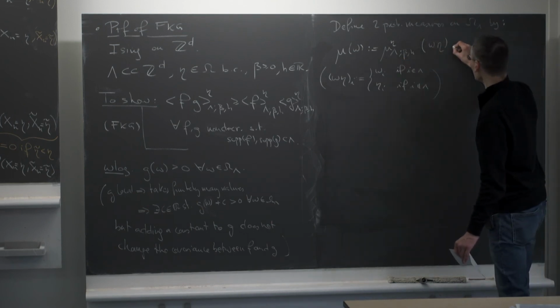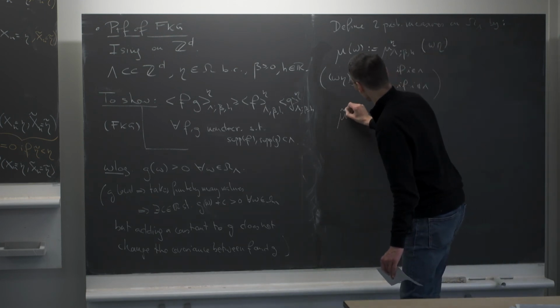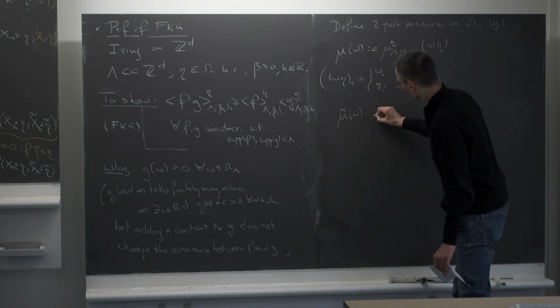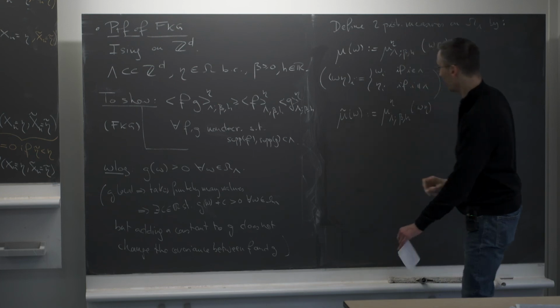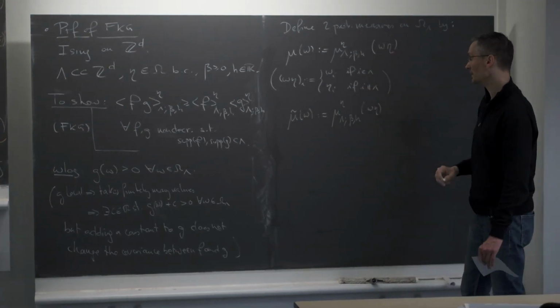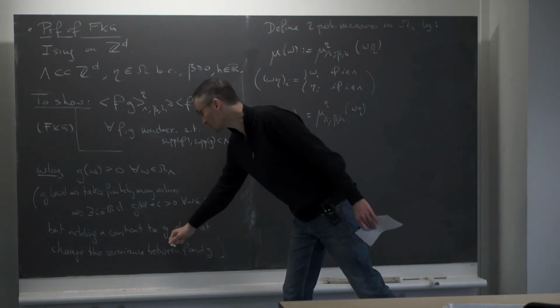And then for mu tilde, I'm doing something completely similar. Maybe I'll write it here. So for mu tilde, I'm defining the probability of observing omega, where it starts the same way. So it will be mu beta h of configuration omega eta. It's the same as before up to now. But now I'm going to take a density with respect to this measure, and this density will be given by the function g.